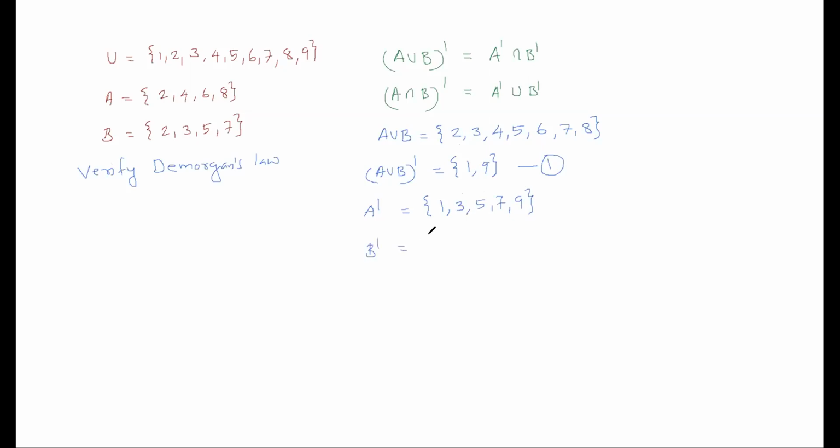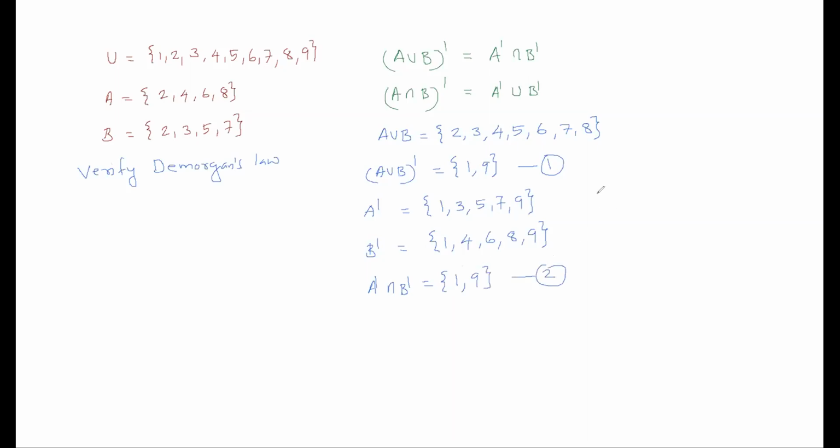B complement is what is not in B: 1, then 2, 3, 4, 5 are in B, 6 is not there, then 7, 8, 9 are in B. Now A complement intersection B complement is the common of A complement and B complement. So you can see that 1 is common, then only 9 is common.